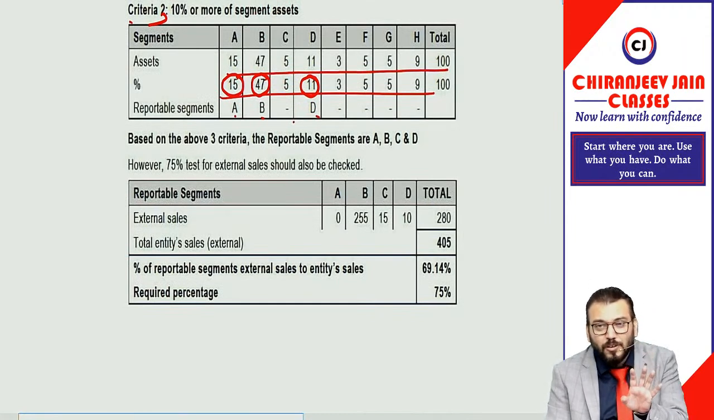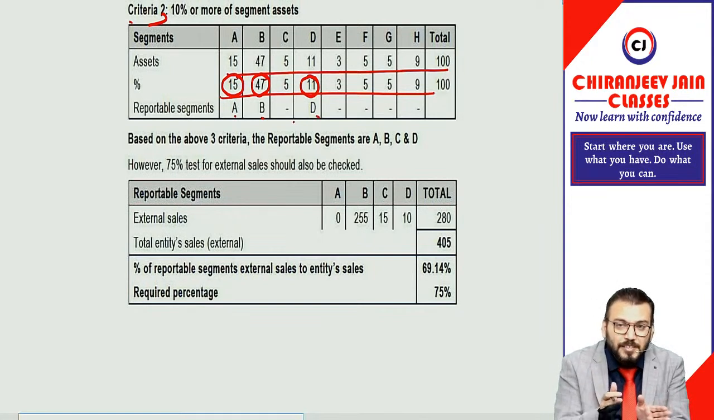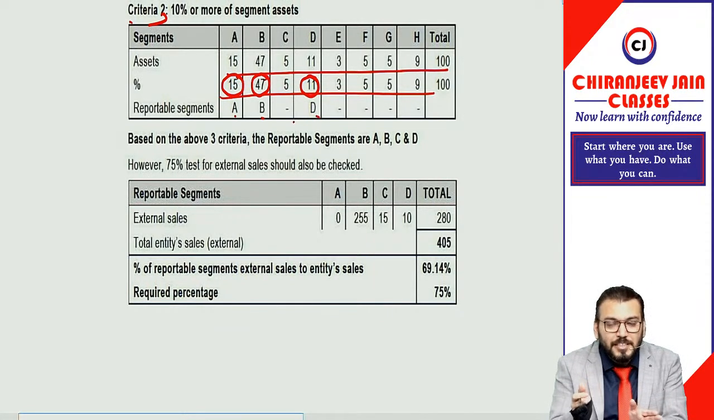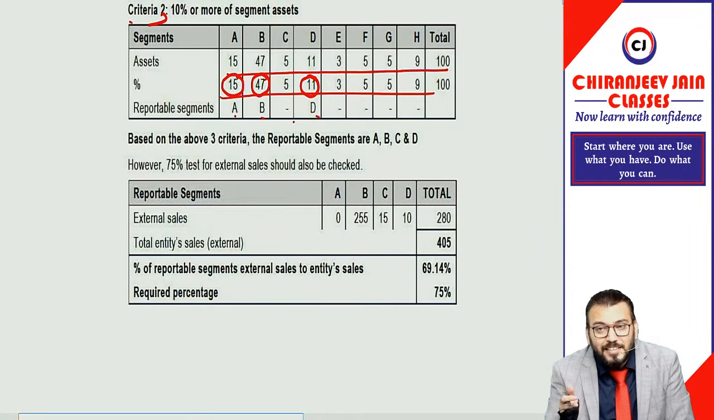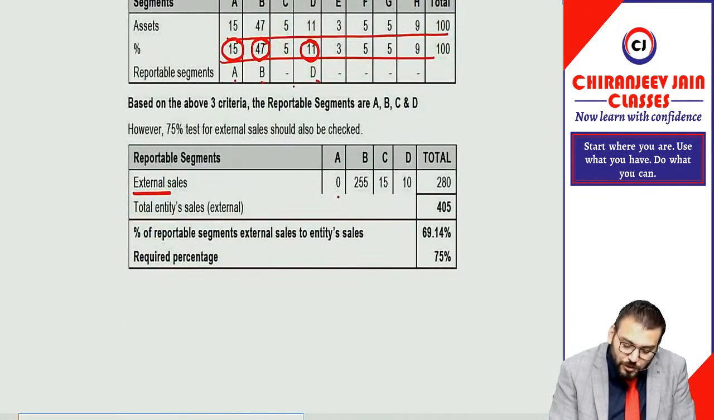But there is one more clause: whatever external sales are reportable in reportable segments should at least constitute 75% of the total entity's revenue. You need to find out the external sale of ABCD. External sale of ABCD is given as 0 to 55, this 280. What is the total external sale? 405. This is coming to 69.147, but it should be 75%.